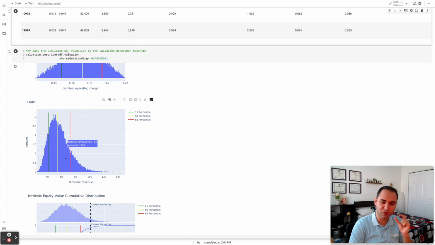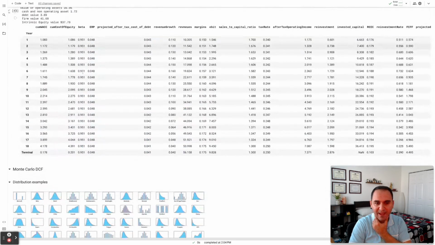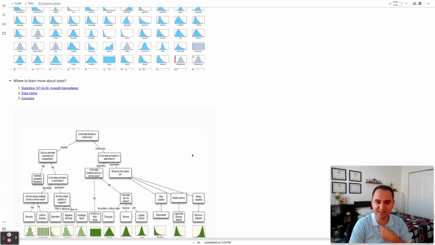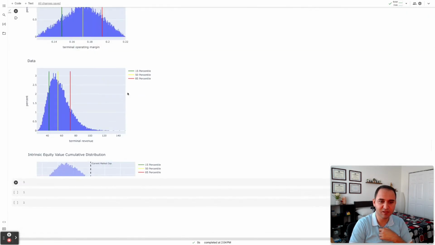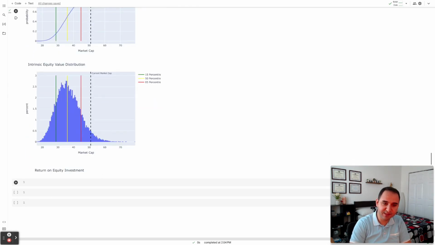This is a very powerful chart for me to sanity check what I've done. In my 50th percentile, the revenue at maturity is about 54 billion. 15th percentile is 42, and 85th percentile is 72 billion. And if we look at our point estimate, at maturity, at the year of 18, terminal revenue was 56. And here in my simulation, my terminal revenue came to 54, which is in line with my median point estimate in a sense.